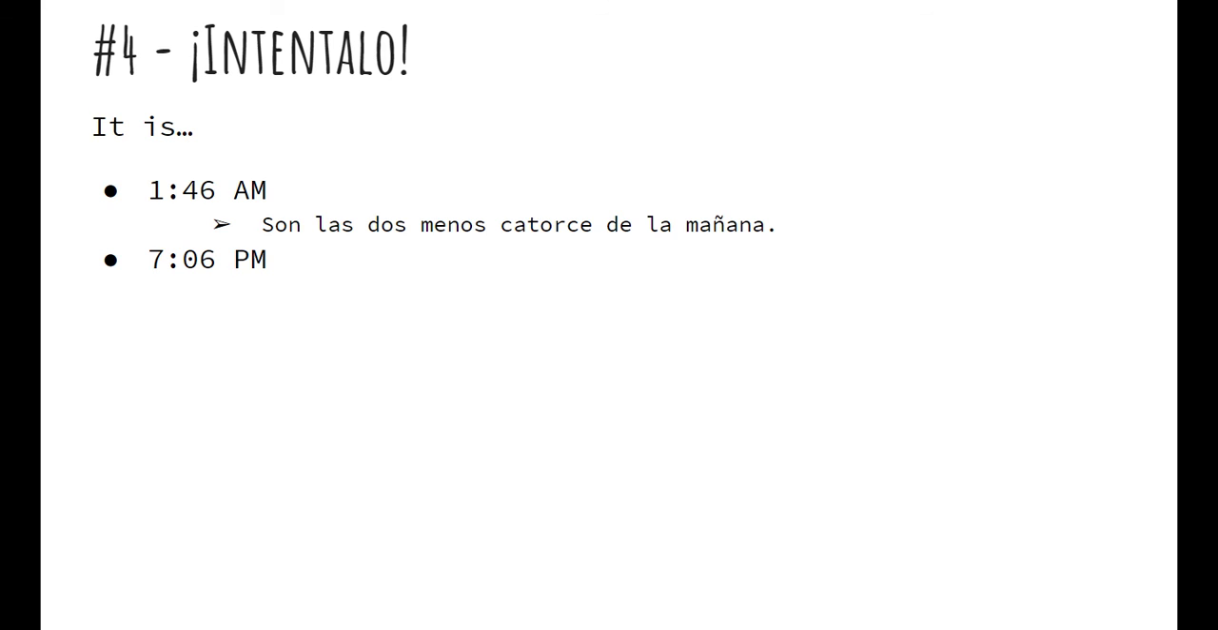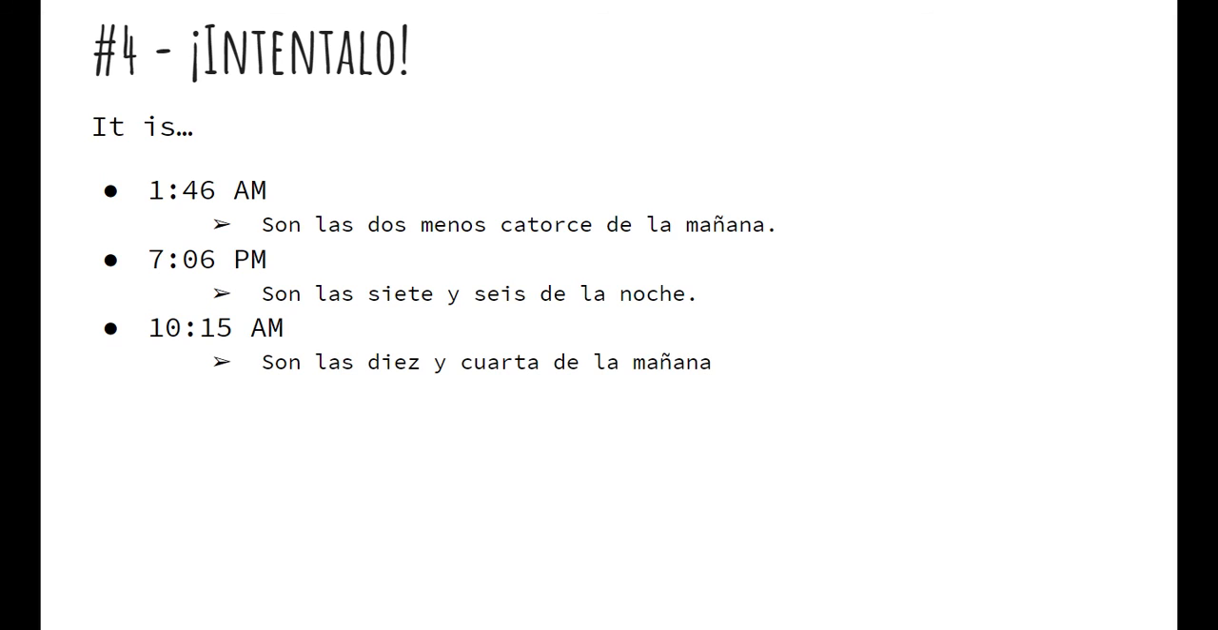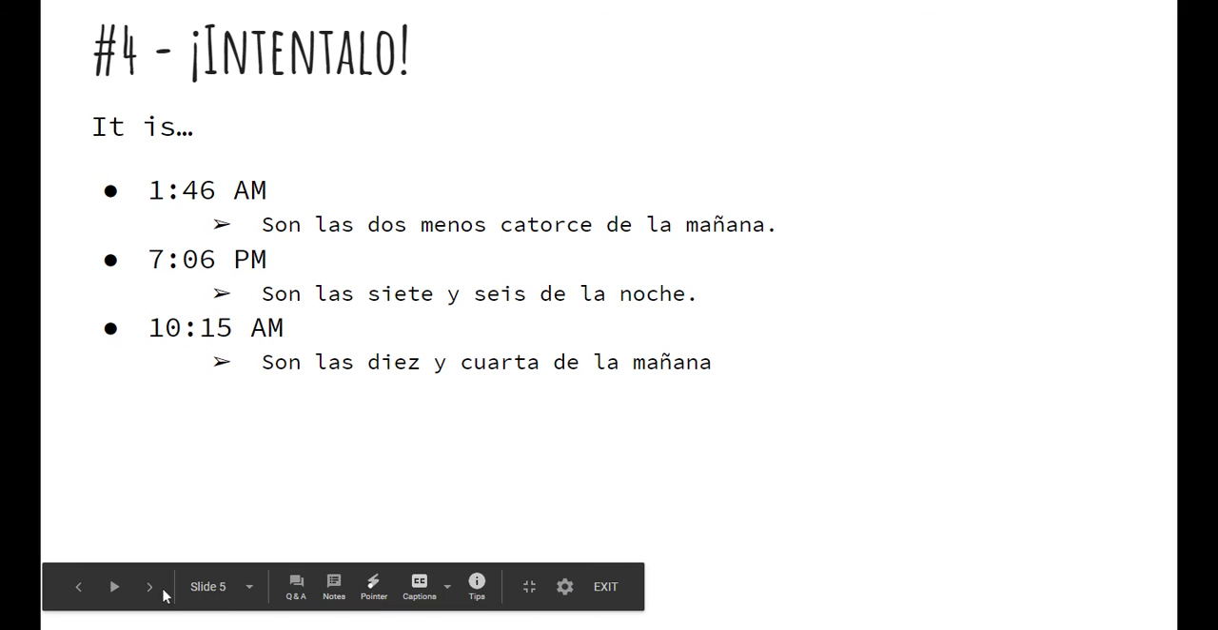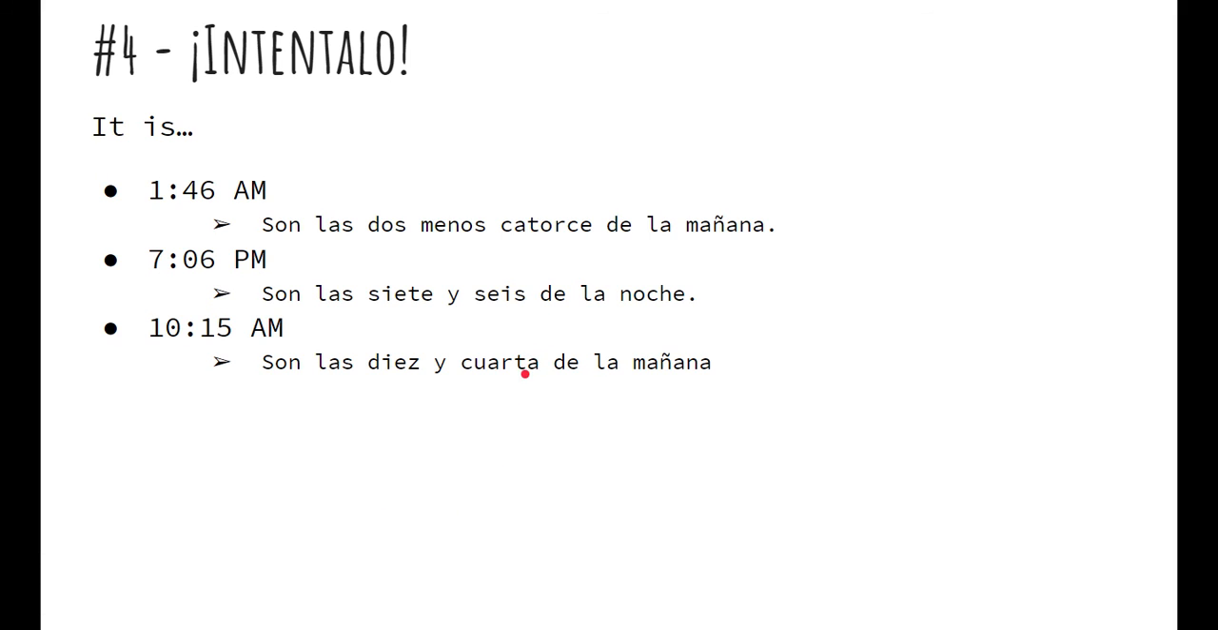It is 7:06 p.m. Should have son las 7:06 de la noche. It is 10:15 a.m. You should have son las 10:15. Should be cuarto, not cuarta. Lo siento. So right here should be cuarto, not cuarta. Lo siento.